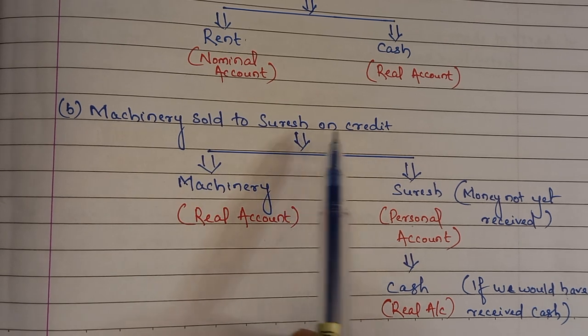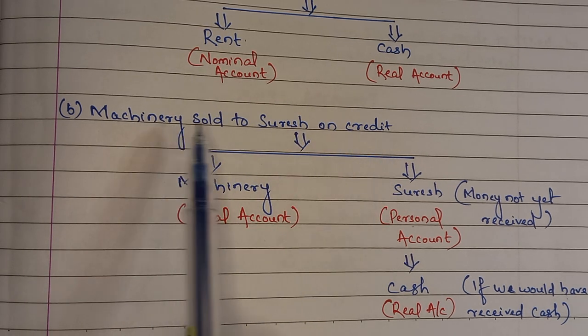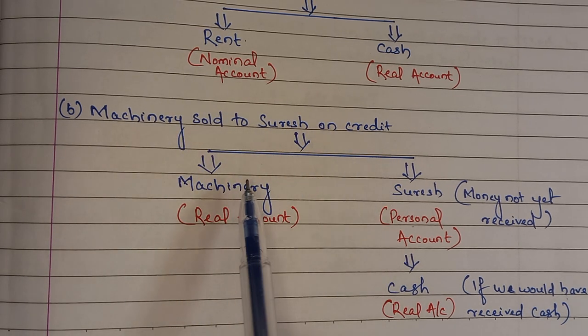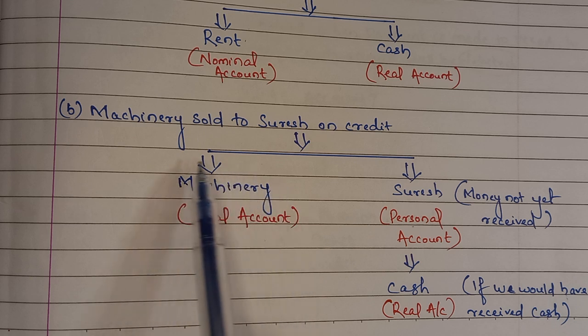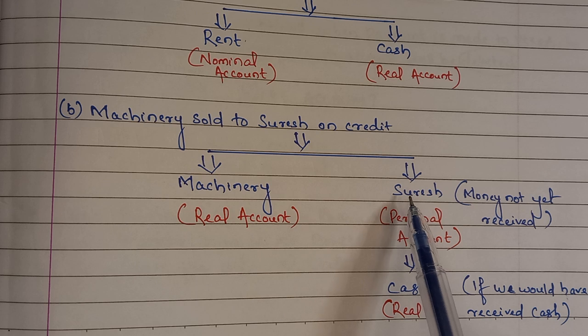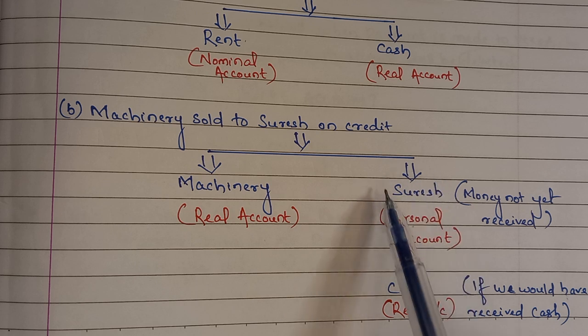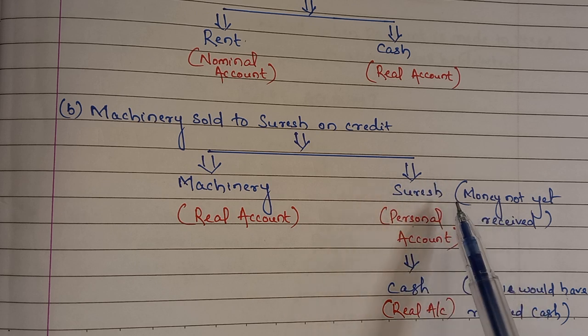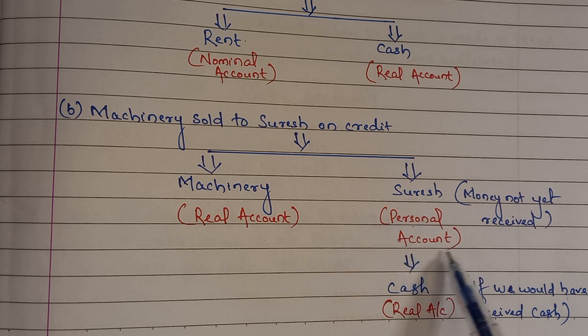Let's take another example. Machinery sold to Suresh on credit. So here machinery is a real account, right? Machinery is a real account. It is an asset for the company. And Suresh is a person, and it is a personal account, right? Money not yet received.